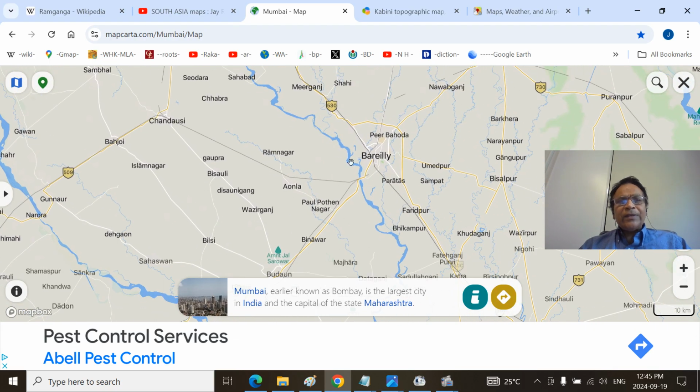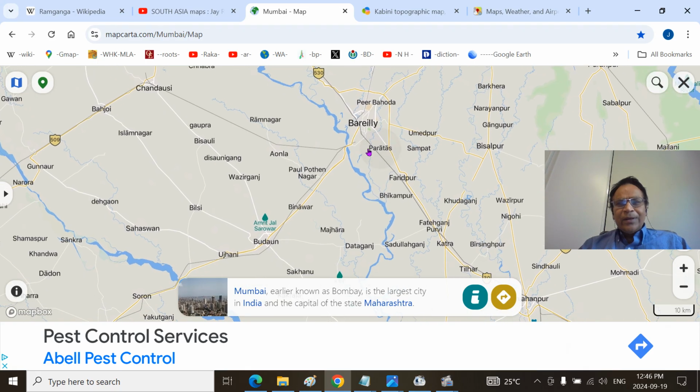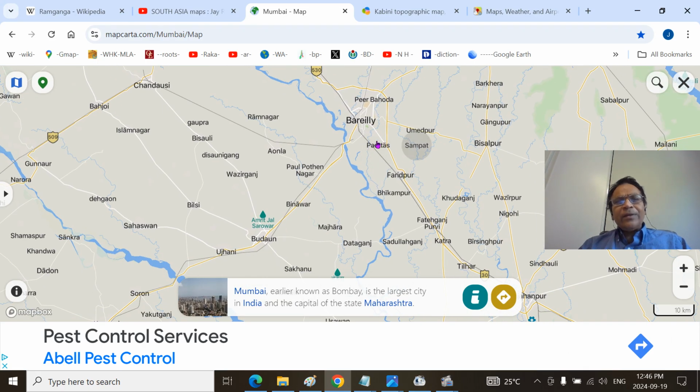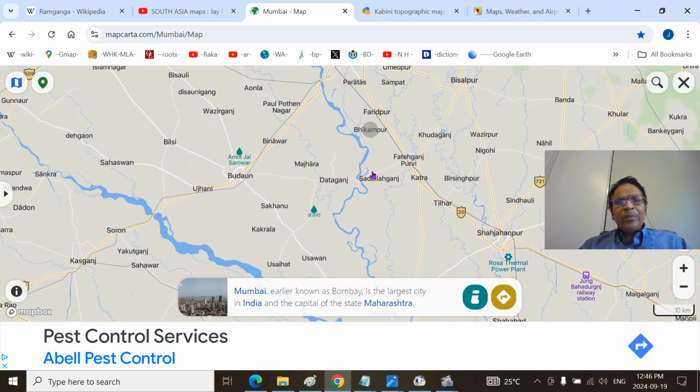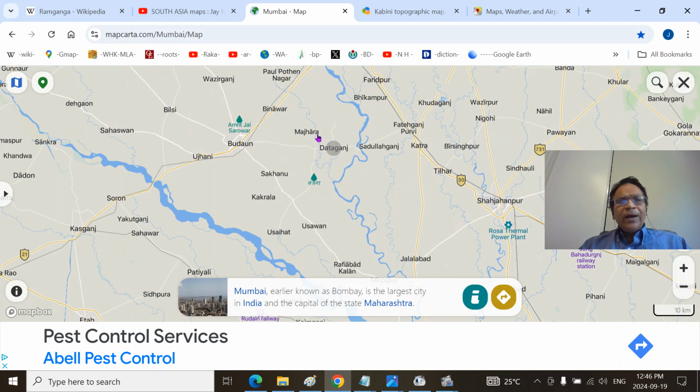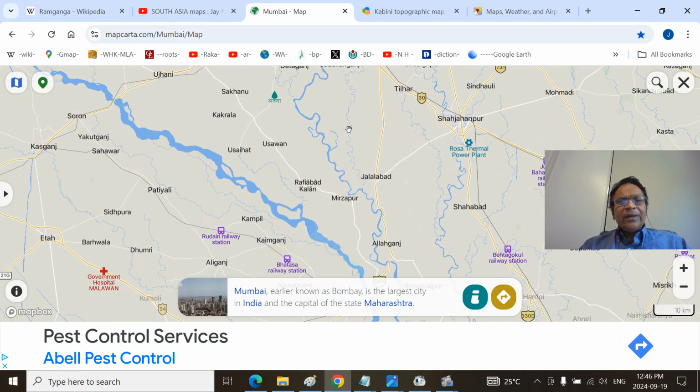You can see next it goes to the Bareilly River. The Gaula River and all those rivers join somewhere here, and the Ramganga River continues, and the Aril River joins here, and it's the Ramganga.